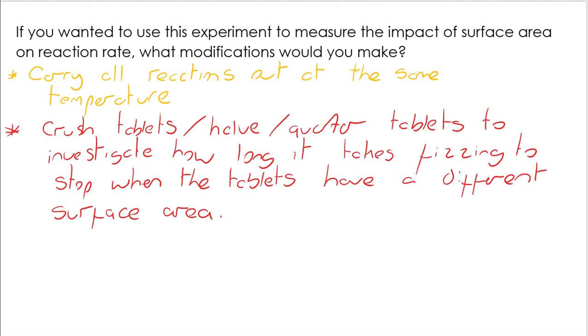But then we do exactly the same as we did, but we might crush the tablets up into a powder. We might halve the tablets. We might quarter the tablets and investigate in each case how long it takes for the fizzing to stop. At that point, we are investigating surface area.